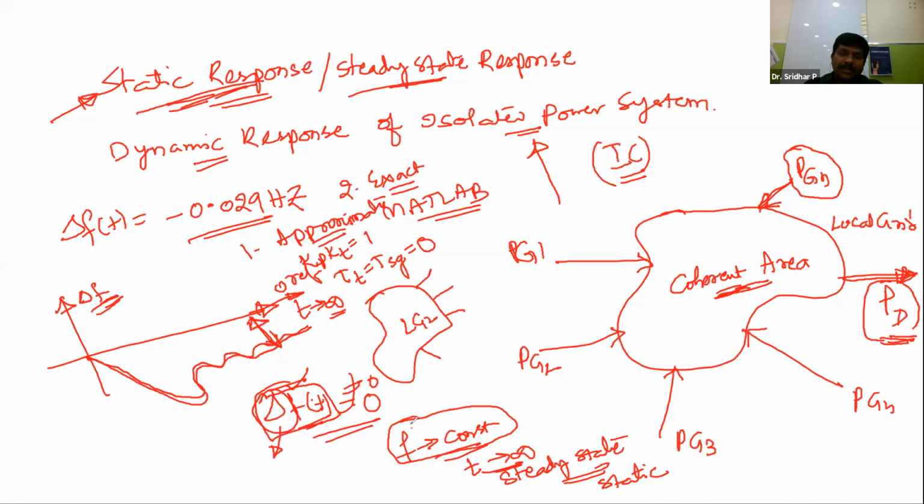In order to maintain this frequency constant, we have constructed one speed governor system. Now this speed governor system is nothing but the heart of the load frequency control system. There is a mechanism in the speed governor system that will automatically adjust the frequency and try to see that frequency remains constant with respect to different loading conditions on the power system.